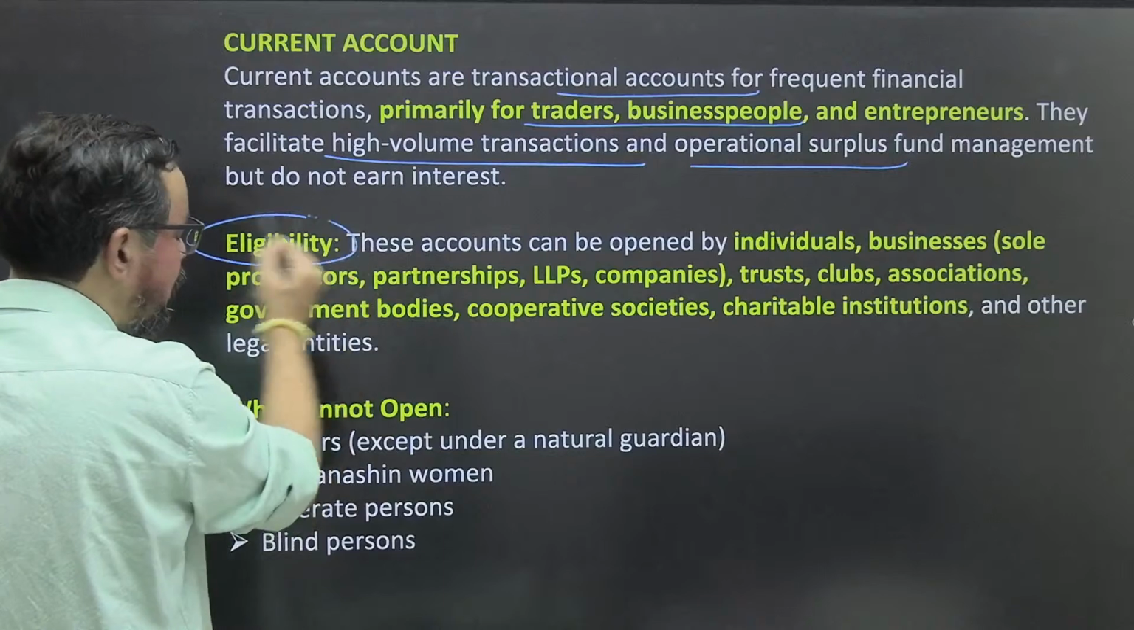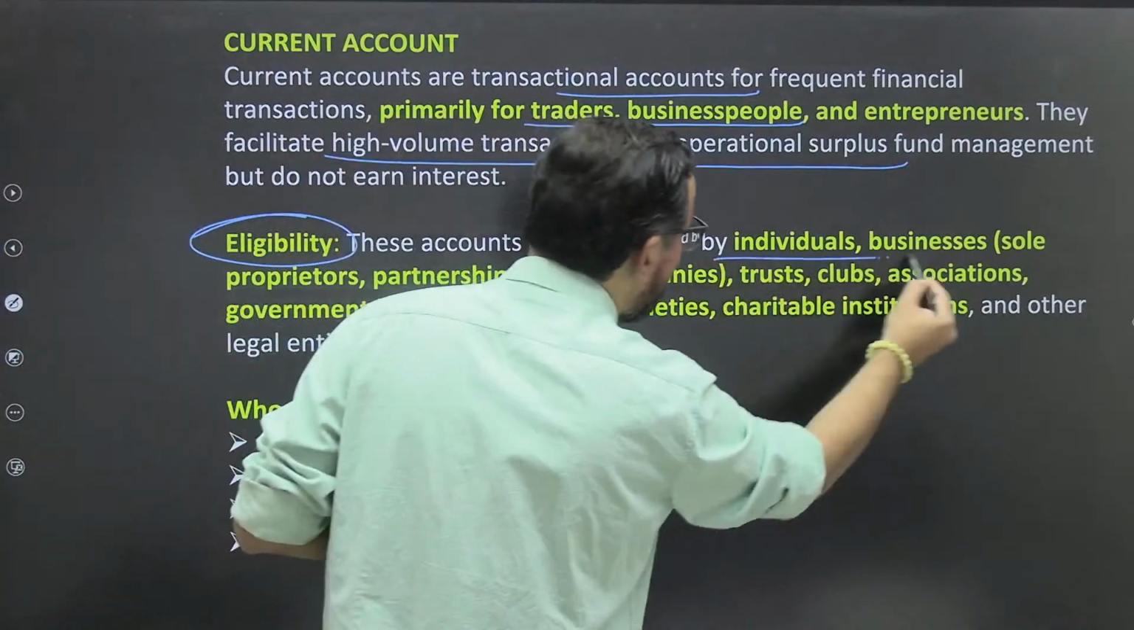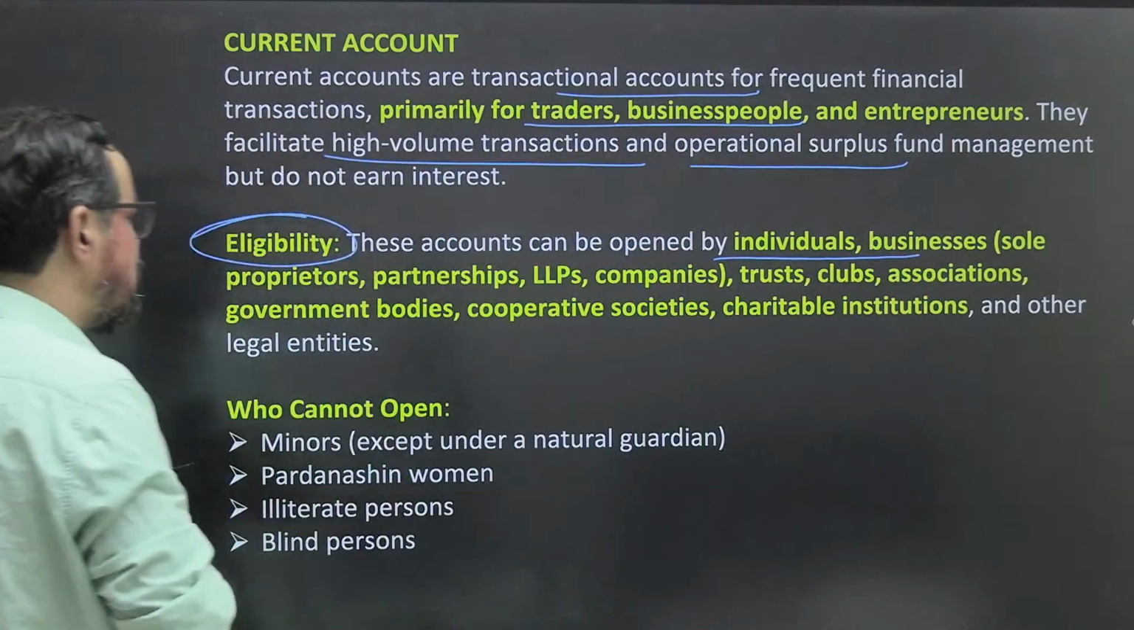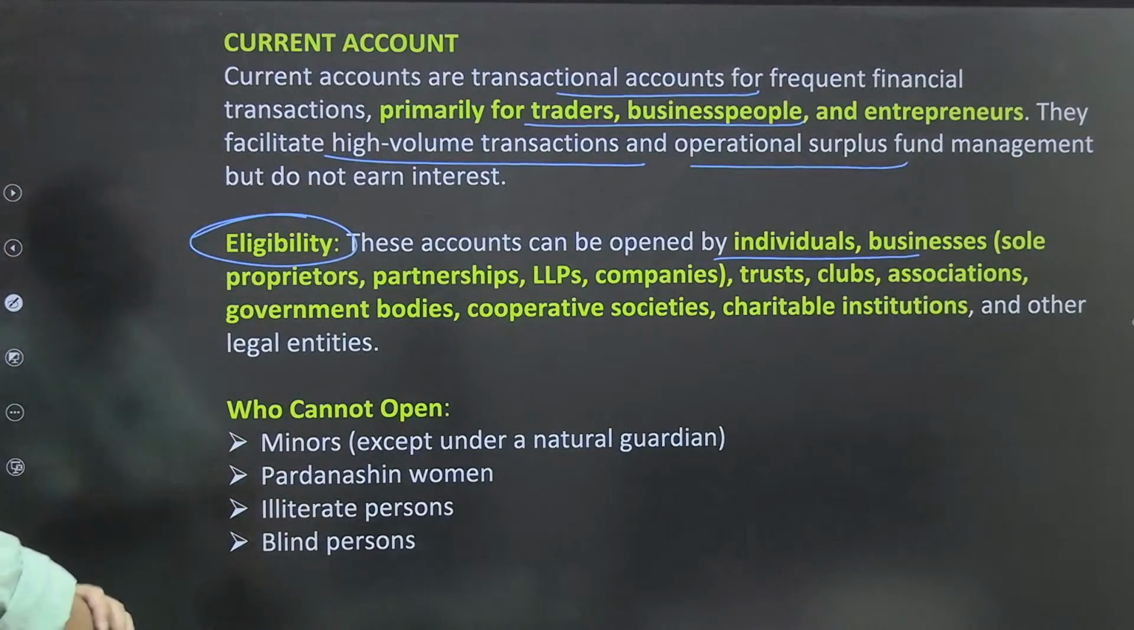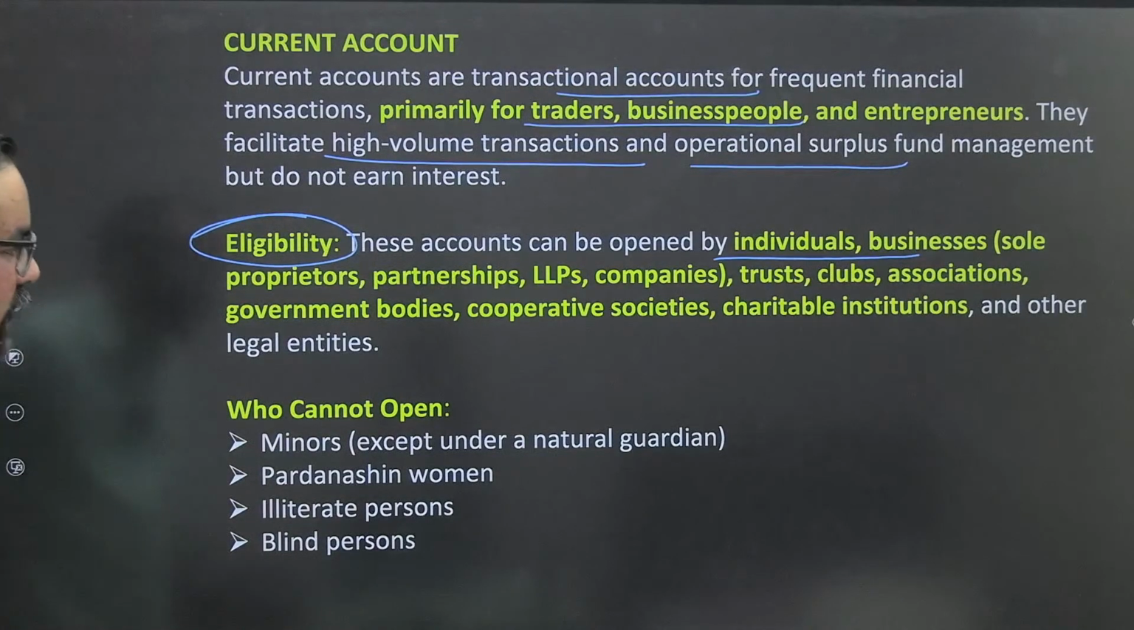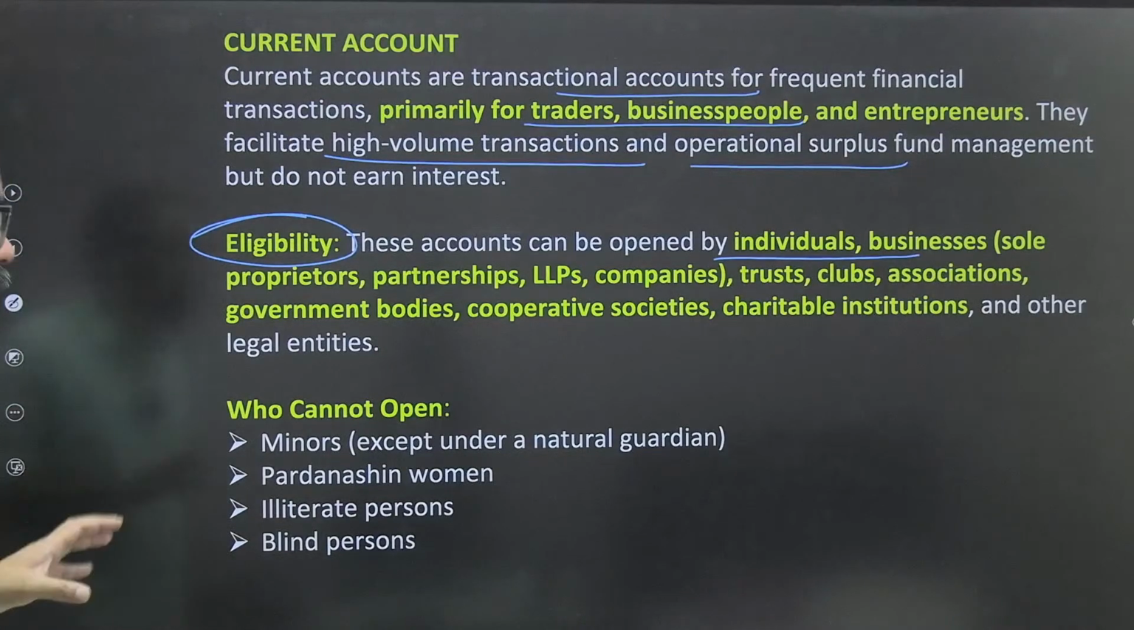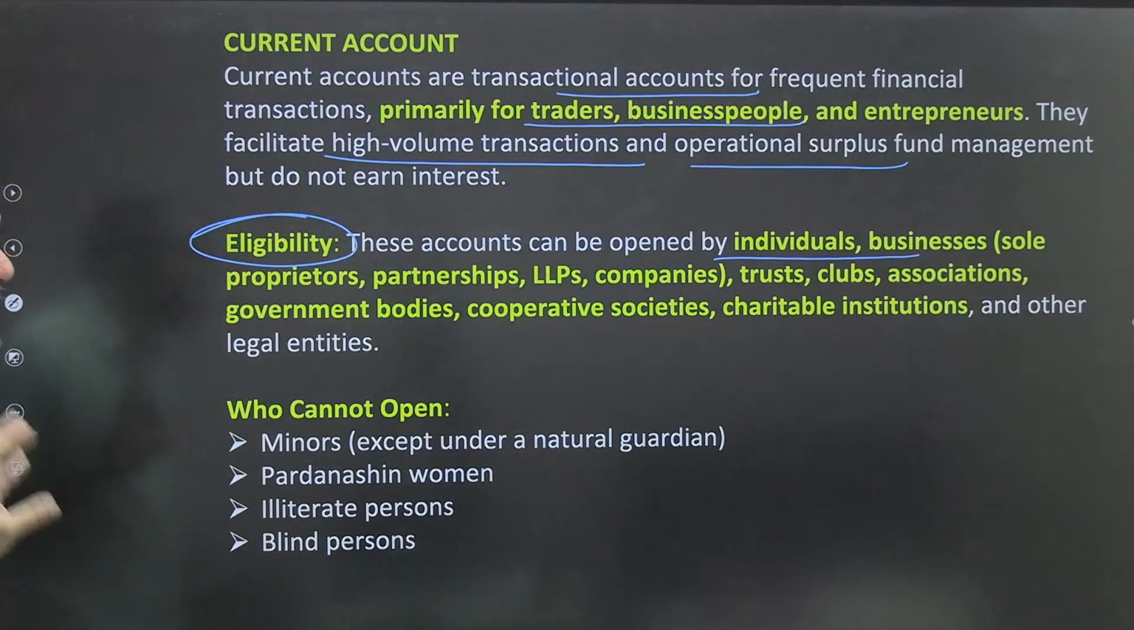Eligibility: who can open this? The account can be opened by individuals and businesses. Businesses include sole proprietors, partnerships, LLPs, companies, trusts, clubs, associations, government bodies, cooperative societies, charitable trusts, and other legal entities.